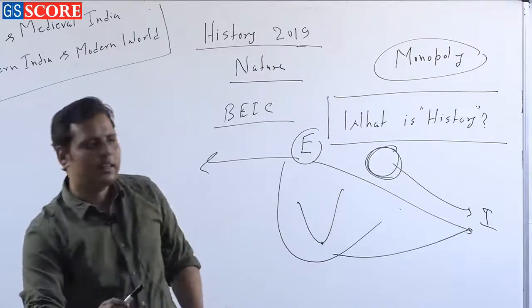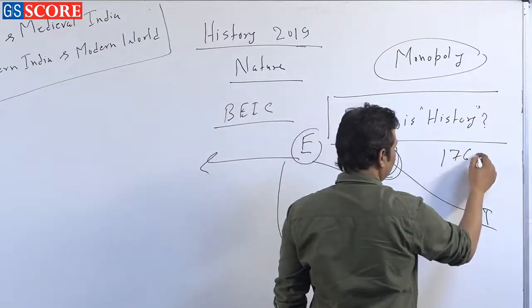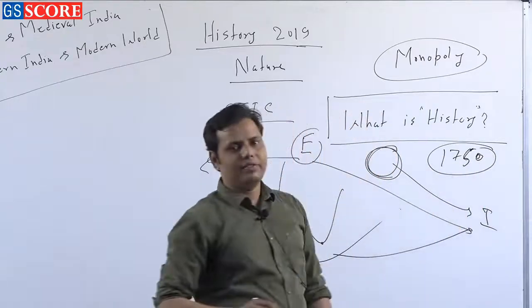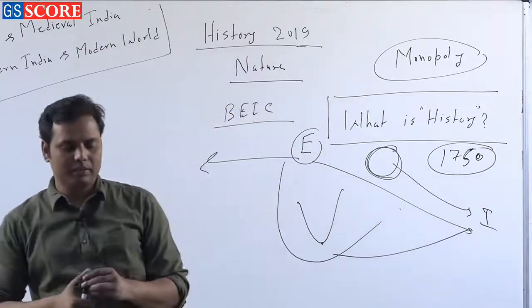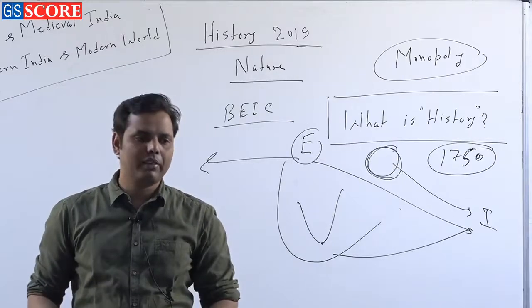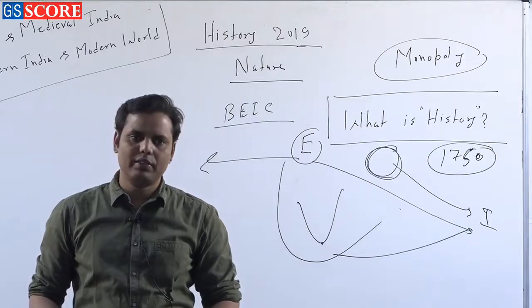But the story did not remain the same after the 1750s and 60s. The British East India Company was a private shareholding company, but the government also had a certain interest in it.